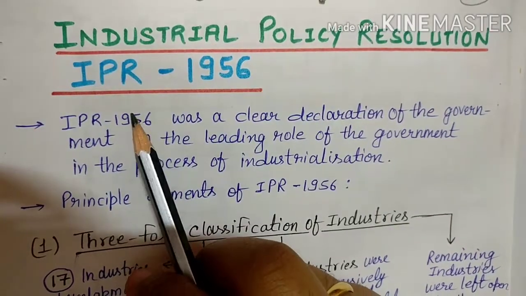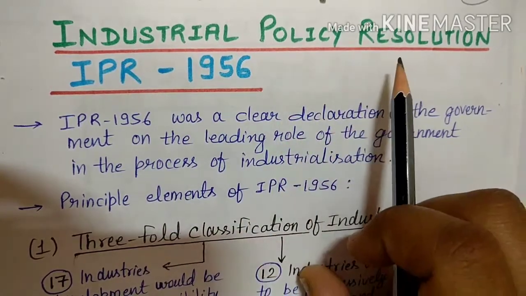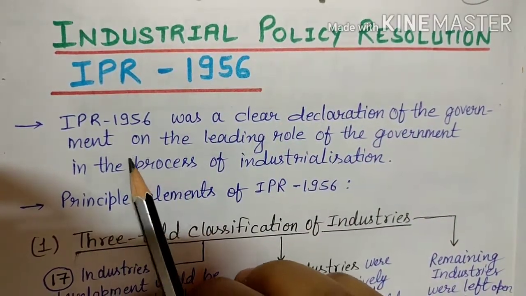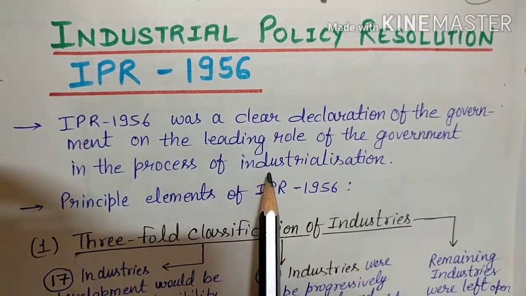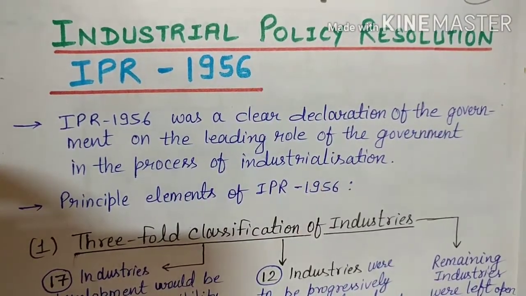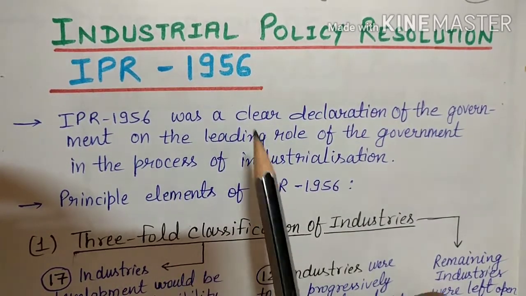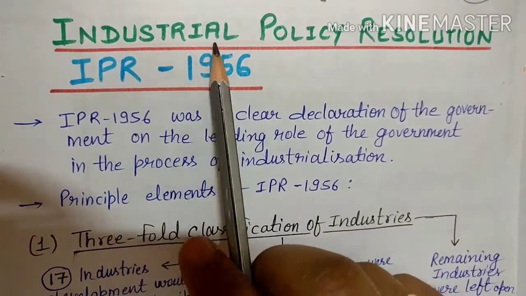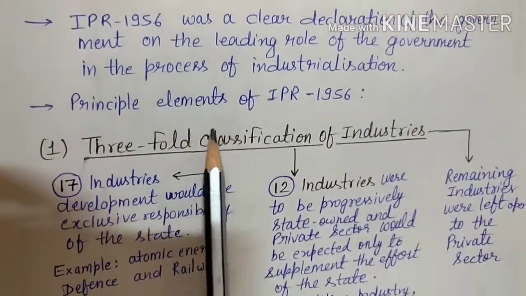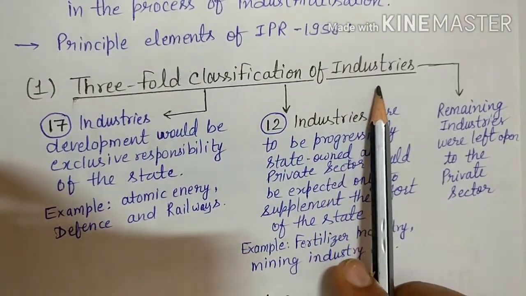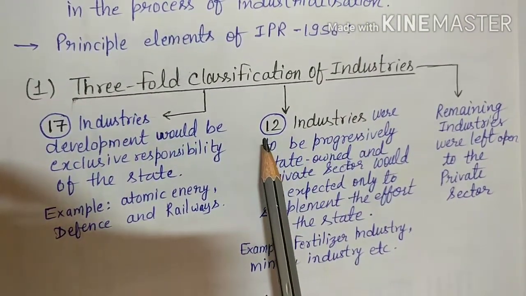What is IPR? IPR stands for Industrial Policy Resolutions, which came in 1956, and it was a clear declaration of the leading role of government in the process of industrialization. When the government realized that we needed direct participation of the public sector in industrialization, they released the IPR. The principal elements of IPR 1956 are: first, threefold classification of industries. Now what is threefold classification of industries?